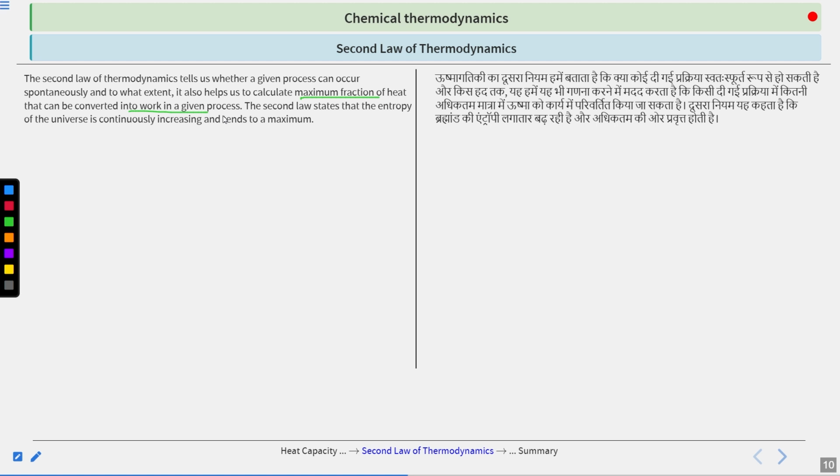Now the second law says that it is helping us to predict the spontaneity of a given process, and the second law states that the entropy of the universe is continuously increasing and tends to a maximum.